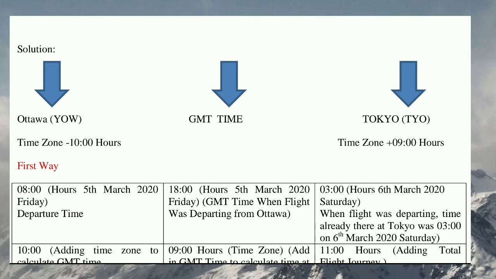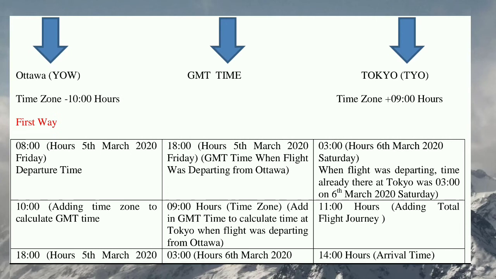In the previous example, we took a country that was in a plus time zone, and this case is different. This case is opposite to the previous one. So here we have to first calculate the GMT time. Ottawa time zone is minus 10 hours, the departure time is 8 hours in the morning, 5th March 2020, Friday.